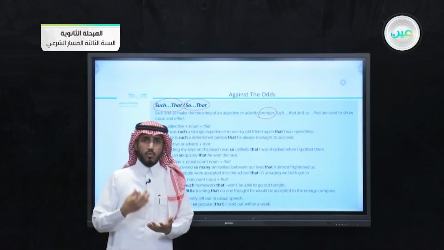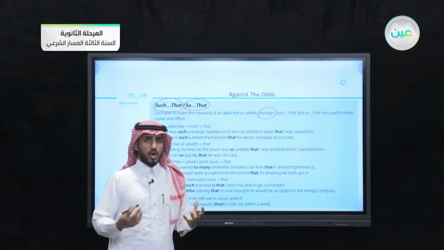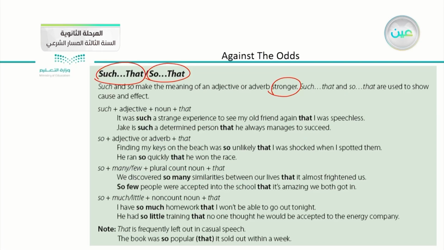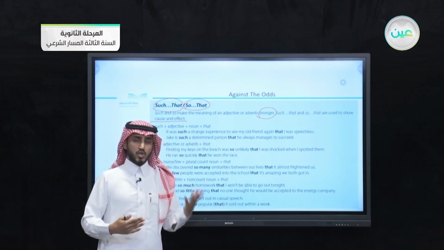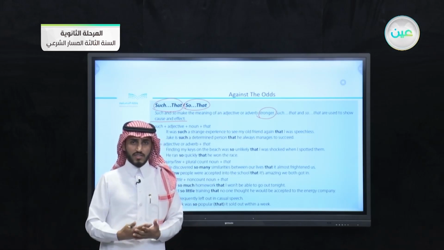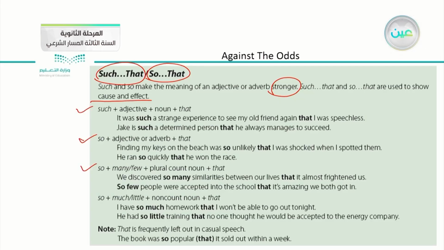And what other characteristics do they share? They both show, or are used to show, cause and effect. They are used to show cause and effect. There are many ways of using so that and such that. We have here 1, 2, 3, 4. We have 4 forms of using such and so. We have only 1 way of using such and we have 3 ways for using so.